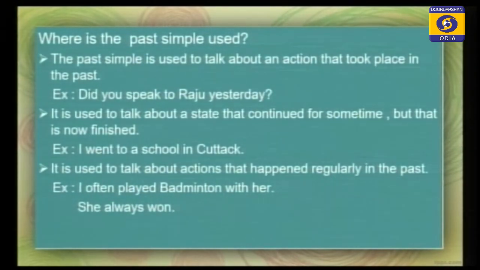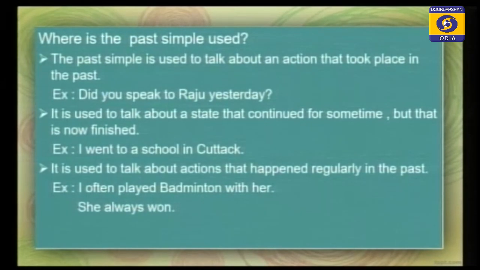Suppose you play badminton with your friend and your friend always wins, and this happened in the past. There you can use the past tense: I often played badminton with her and she always won. So now we discussed simple past.